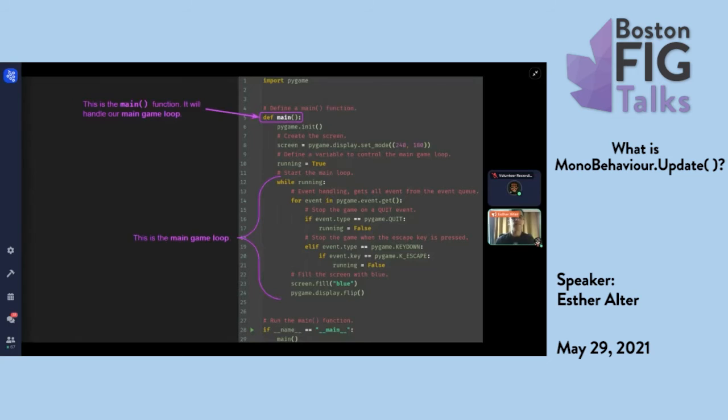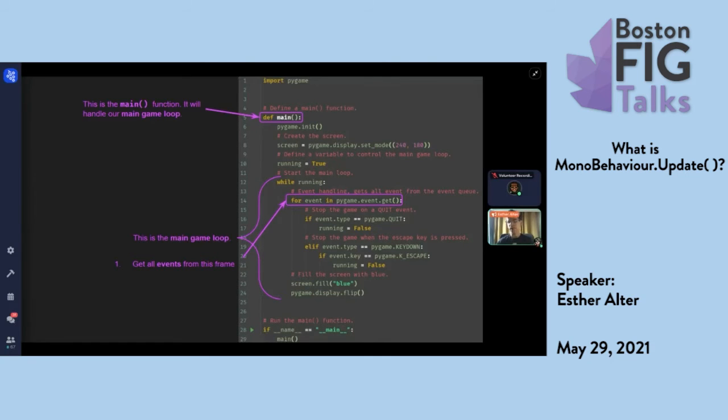This is the main function, and it's going to be handling our entire game. Again, this is something you can't quite do in C#, but this is a function that's just floating on its own. The stuff that's in the pink bracket is the main game loop. And this tiny game is going to loop until someone presses the escape key, at which point it quits. So here's step one. Get all the events in this frame.